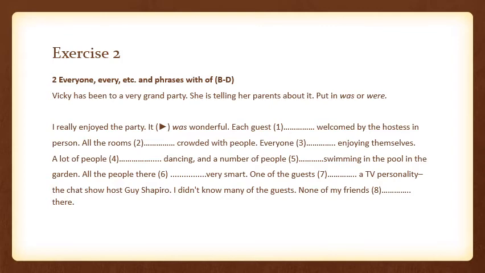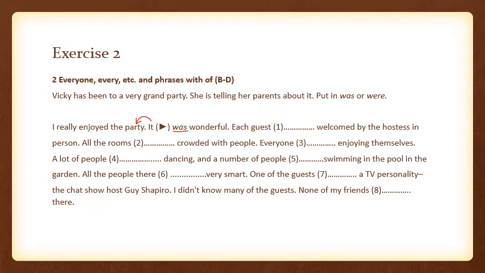Exercise number 2. Everyone, every, etc. and phrases with of. Vicky has been to a very grand party. She's telling her parents about it. Put in was or were. So here again you are going to use the helping verb according to the subject given. I really enjoyed the party. It was. Now she's referring to the one party that she has had. So this it has a was with it.